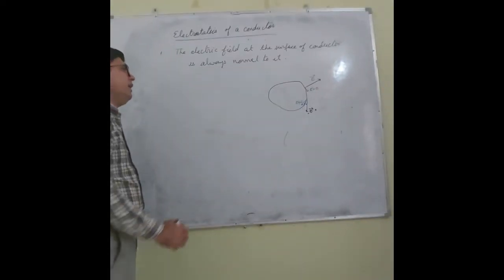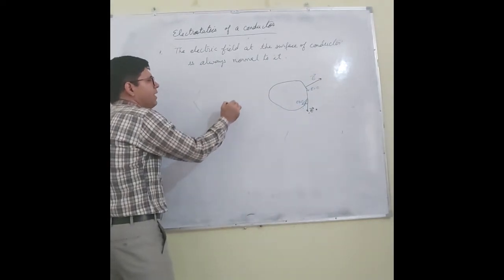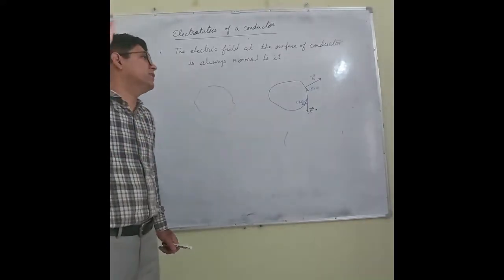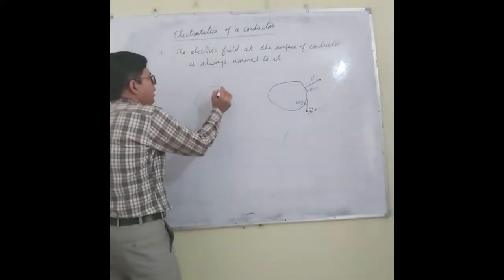And the second point is that you know the surface of a conductor is an equipotential surface.